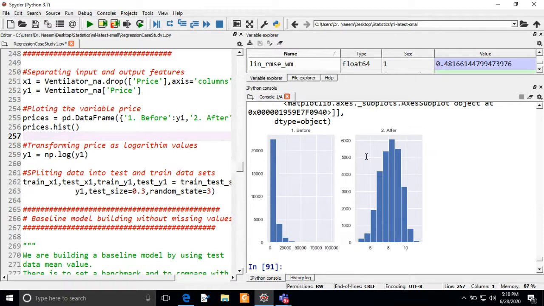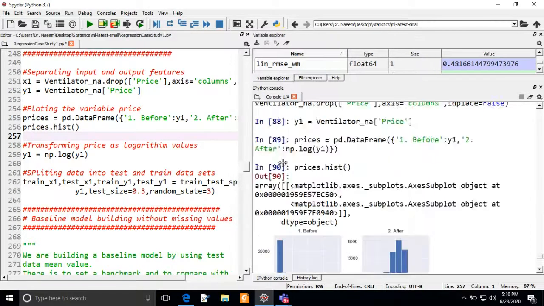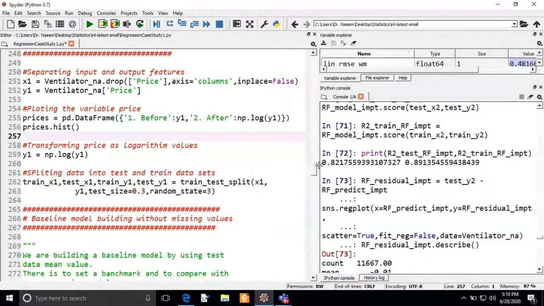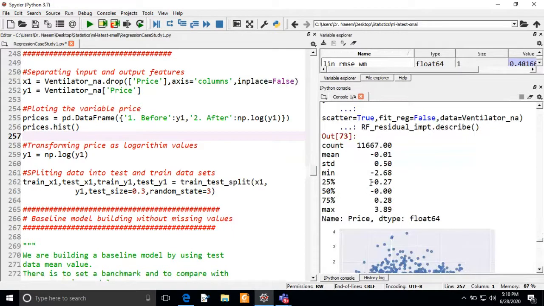And when we take the natural log of y1, we get this plot, which is a bell shaped graph. So with this information we want to use the logarithmic value of y1, because it will also help us execute our program very quickly, since prices are very huge and that would slow down our execution.